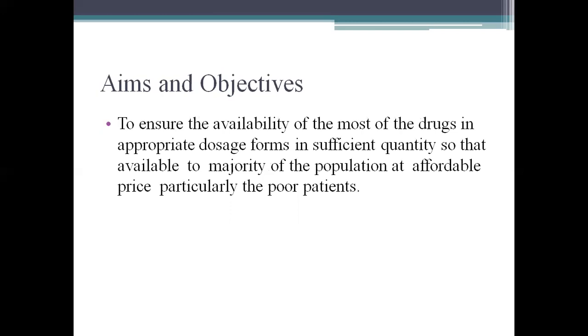The aim is to ensure the availability of most of the drugs in appropriate dosage forms in sufficient quantity so that they are available to the majority of the population at affordable price, particularly to the poor patients.